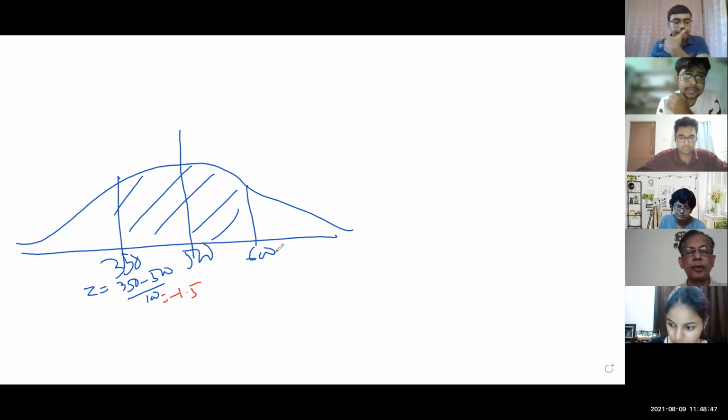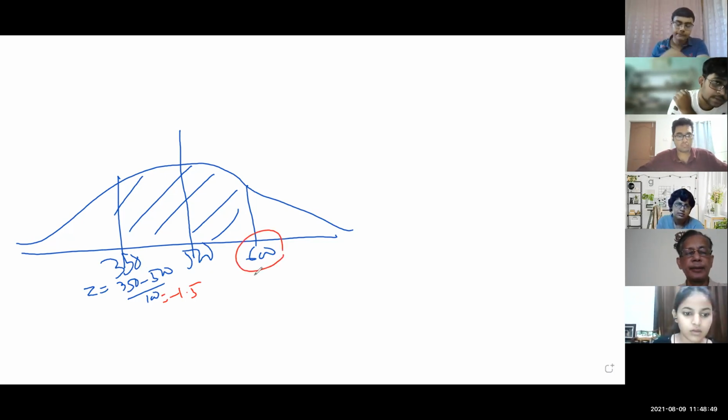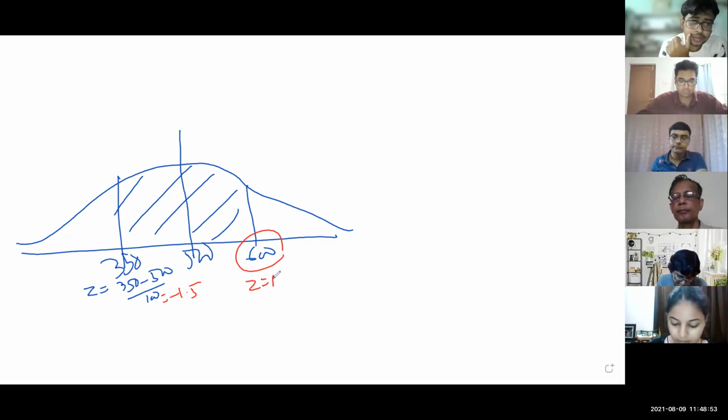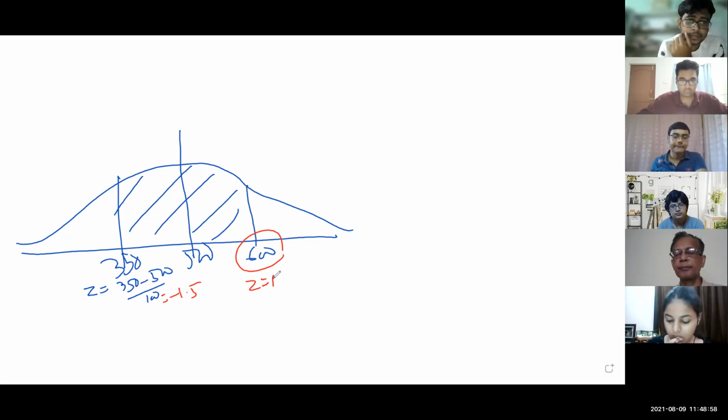The probability is 0.4332. For 600, what will be Z? 600 minus 500 by 100, that is 1. Plus 1. Why are you confusing? 600 minus 500 by 100 is equal to 1. So what next?